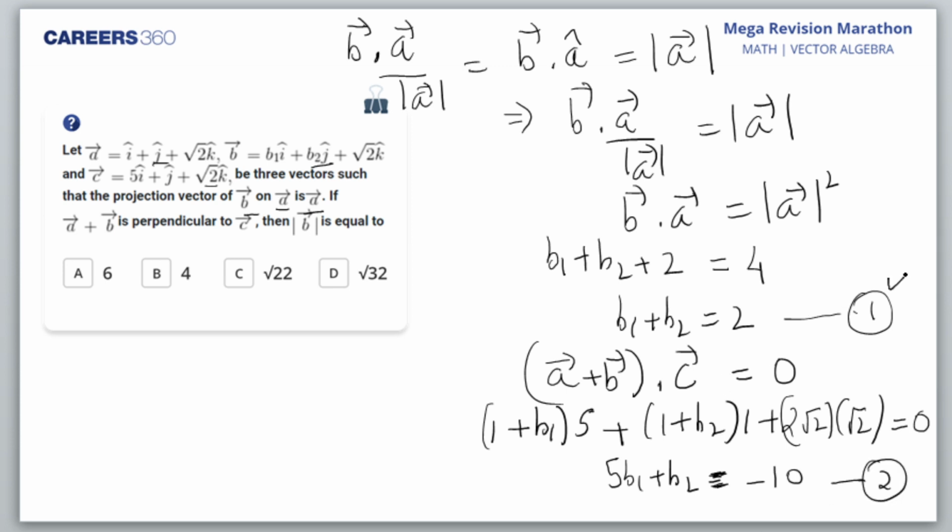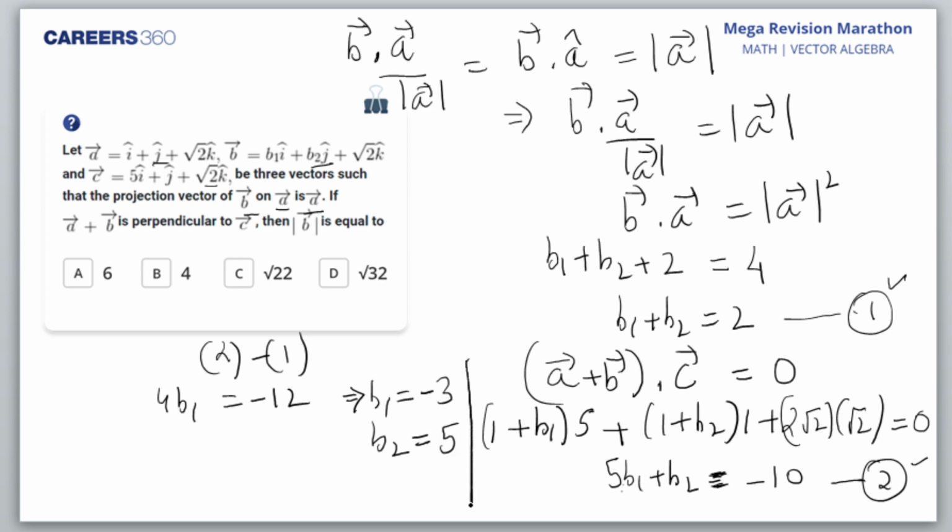Now the first equation and second equation I'll solve. How? I'll subtract these two equations, doing 2 minus 1. So B2 would be cancelled. 5B1 minus B1 is 4B1, and minus 10 minus 2 becomes minus 12. So B1 I'll get is minus 3. Once I get B1, substituting into one of those equations, I get B2 as 5.